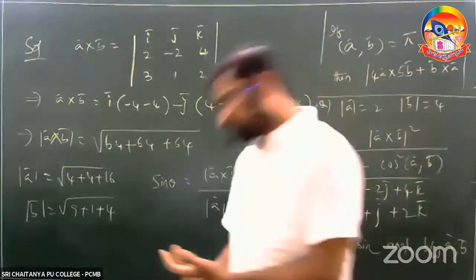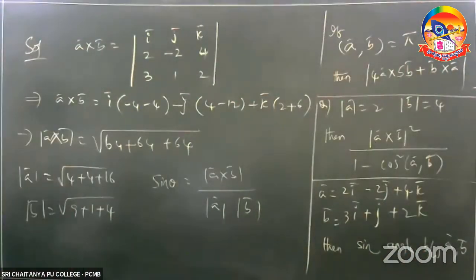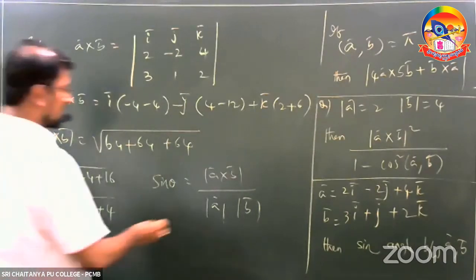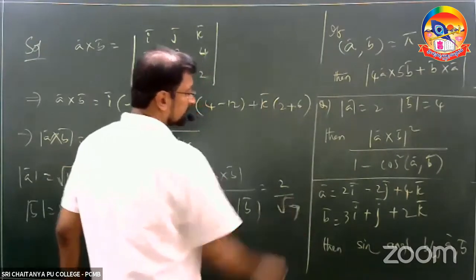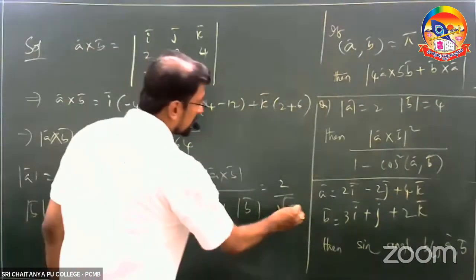Copy this slowly. You should get this answer as 2 by root 7.